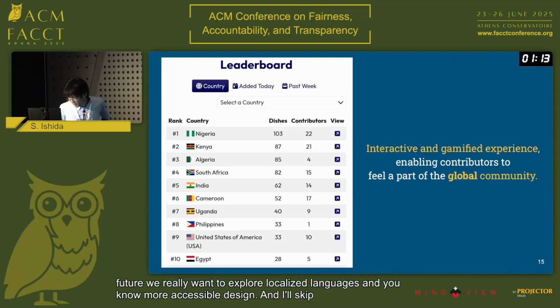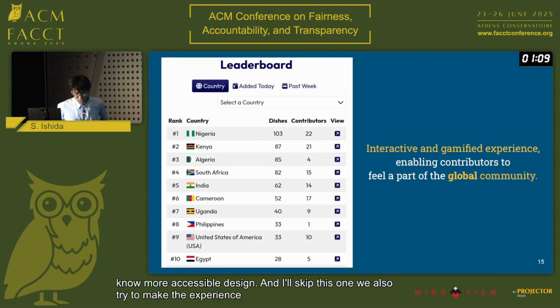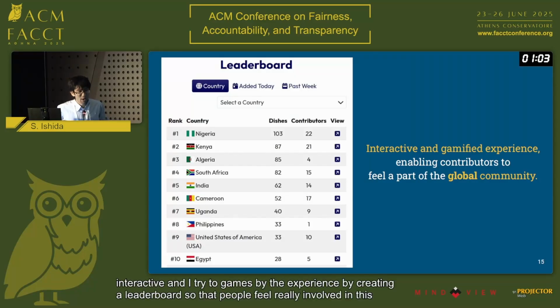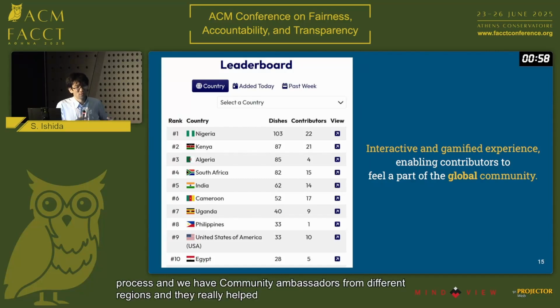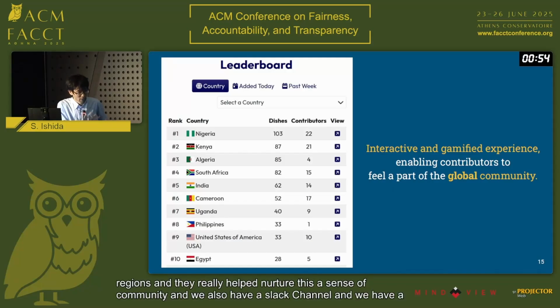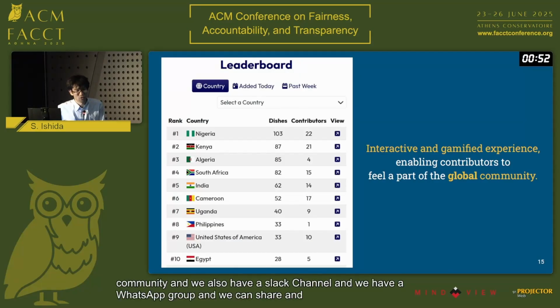I'll skip this one. We also try to make the experience interactive and try to gamify the experience by creating a leaderboard so that people feel really involved in this process. And we have community ambassadors from different regions, and they really helped nurture this sense of community. And we also have a Slack channel, and we have a WhatsApp group, and we can share knowledge and exchange our experiences.